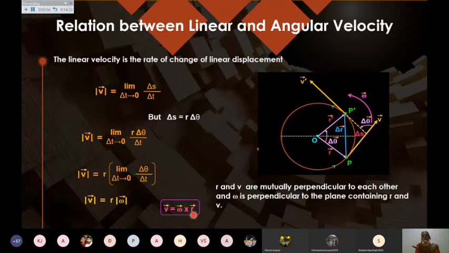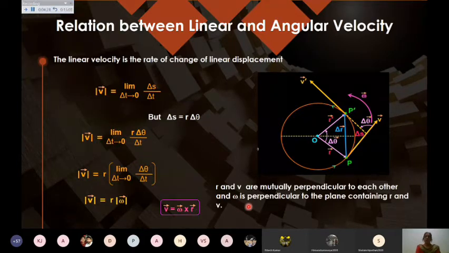This up is the angular velocity. This is the radius. If I take these, then the thumb will give me the direction of the linear velocity, which is perpendicular to the plane consisting of omega and r. So by using the knowledge of the cross product of vectors, I can say it is perpendicular to the plane consisting of omega and r.